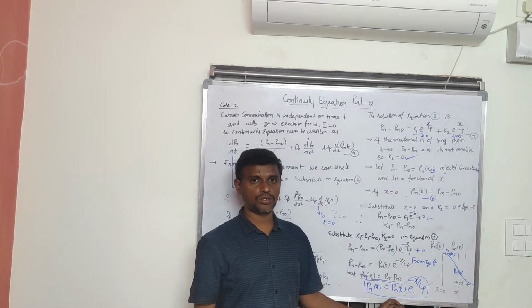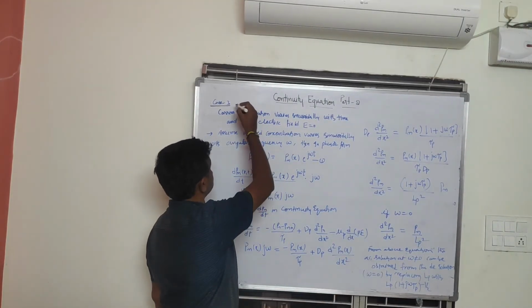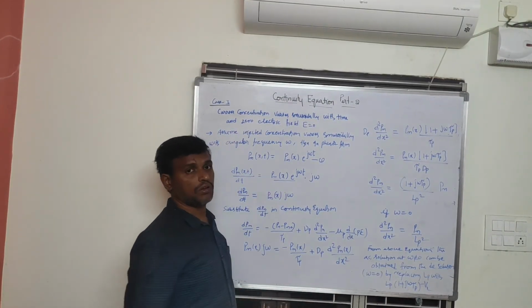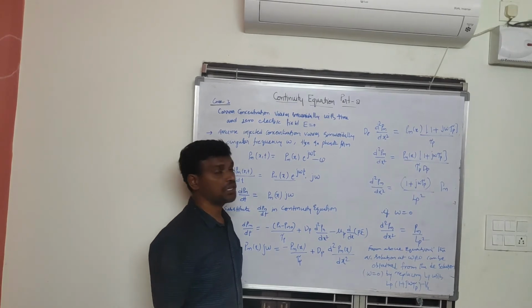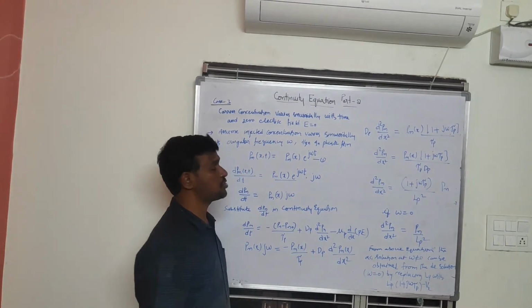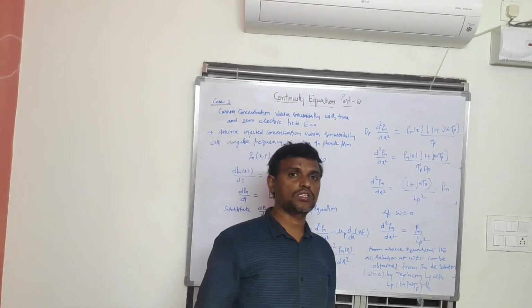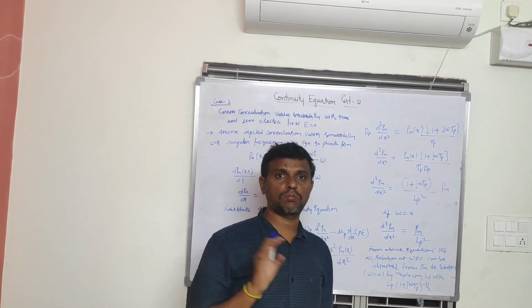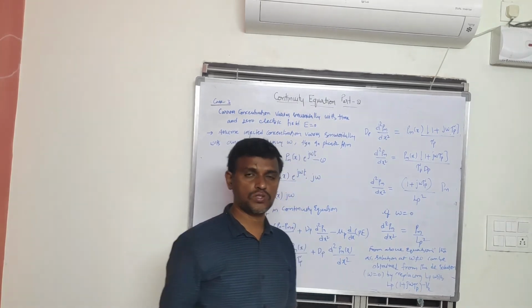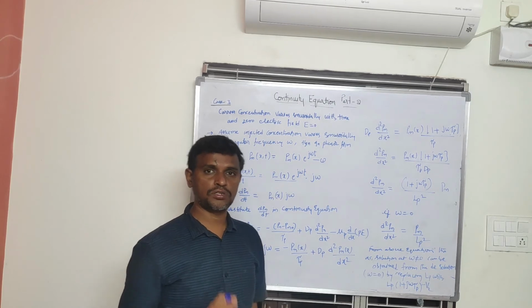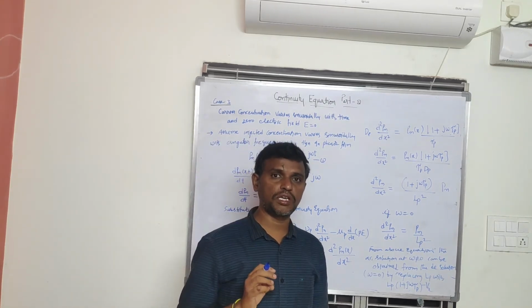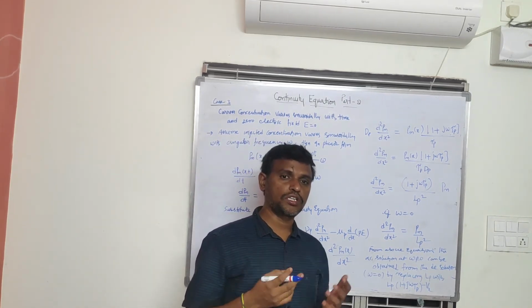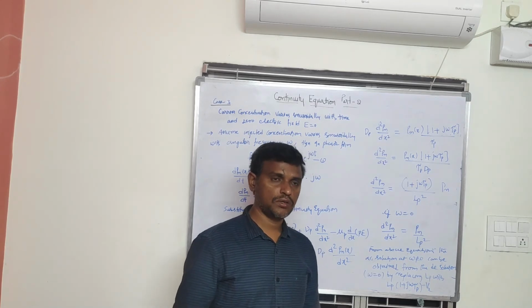Now we are going to discuss case 3 of the continuity equation. In this one we consider the carrier concentration varying sinusoidally with time and zero electric field. In all three cases we are not applying any external field, that is E equal to 0. That means no drift current flows, only the diffusion process takes place.